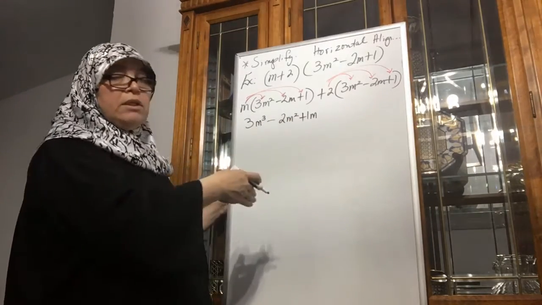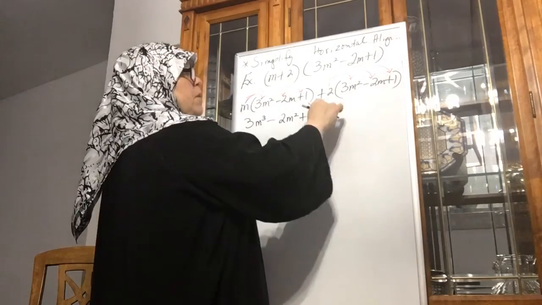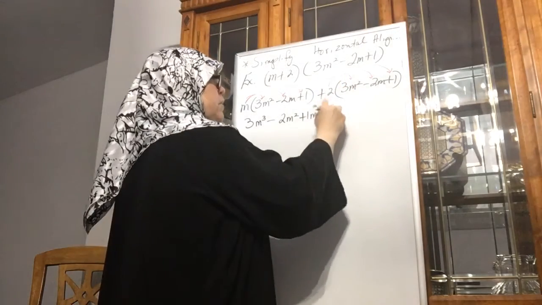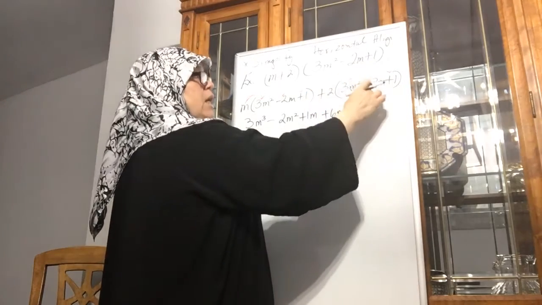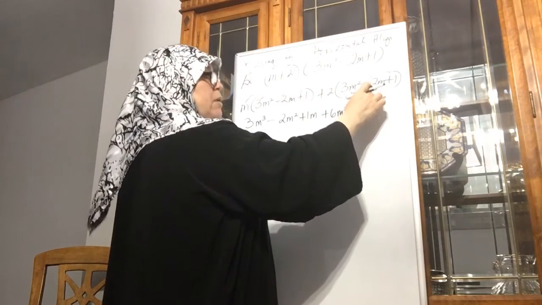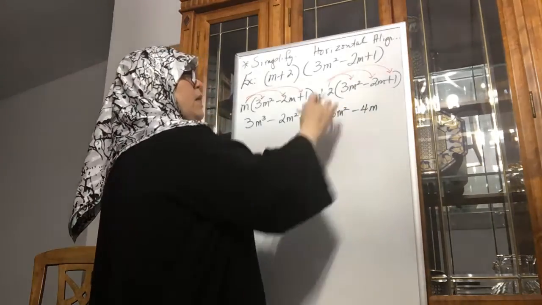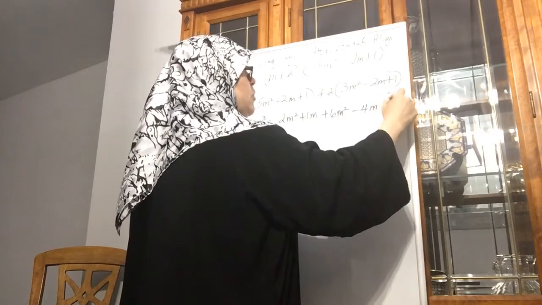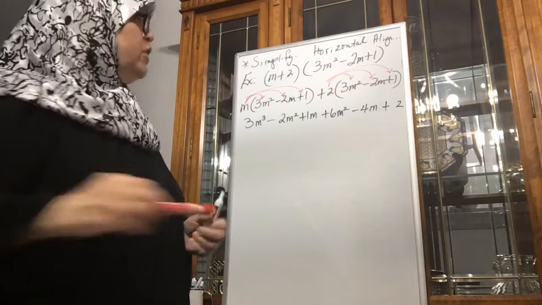As long as that 1 doesn't appear in the final answer, I'm okay if you use it within the problem. Positive 2 times 3m squared, it's plus 6m squared. Then positive 2 times a negative 2m is negative 4m, okay? And then positive 2 times positive 1, it's a plus 2. The next thing that you need to do is look for like terms.